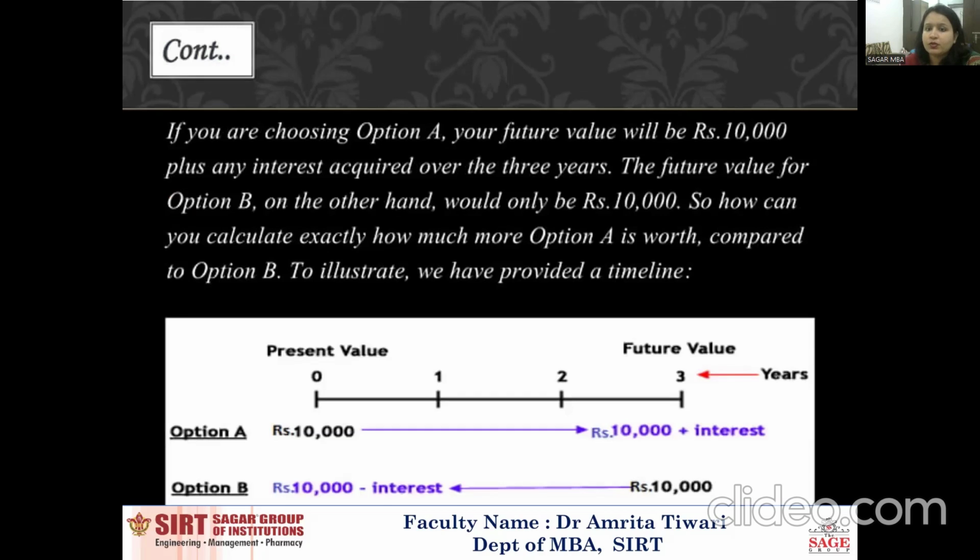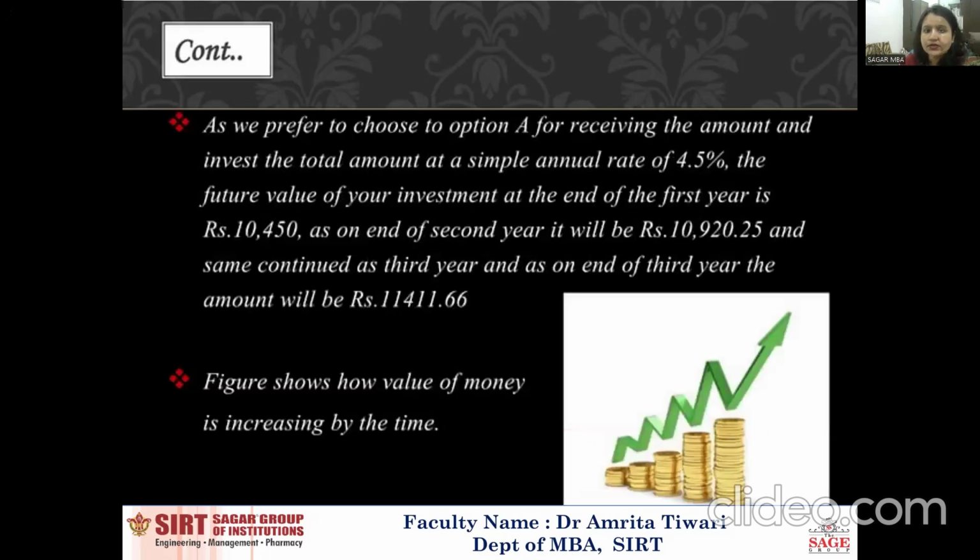If you choose option A, your future value will be 10,000 plus any interest earned over the 3 years, and the future value of option B, on the other hand, would be 10,000. So now you can calculate exactly how much more option A is worth compared to B. For the same time period, you can say option A is 10,000 plus interest, and B is 10,000 minus interest.